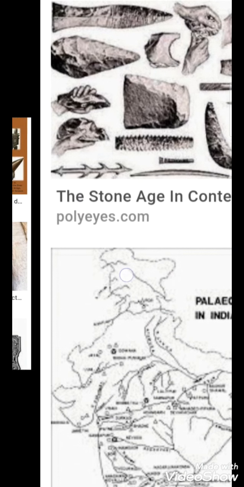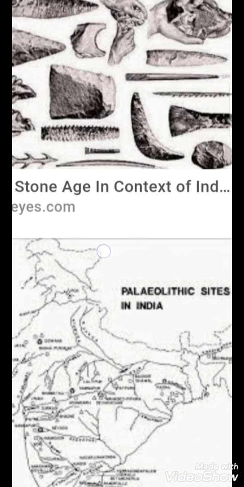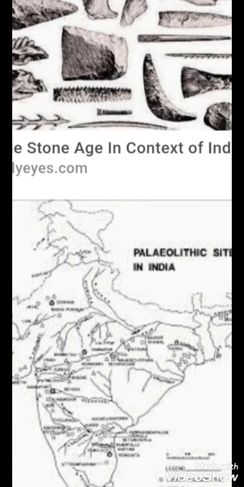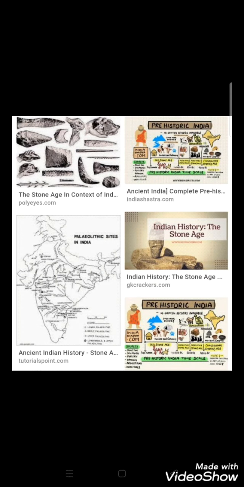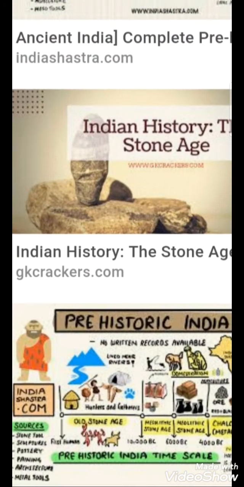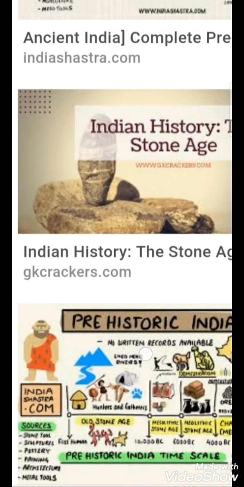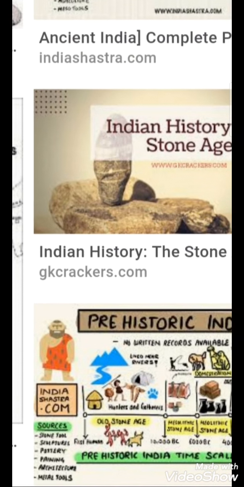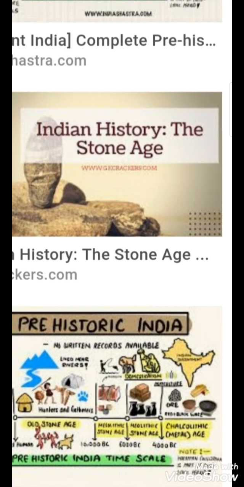In the Old Stone Age, they used rough stone, and they did not know about pottery and agriculture. But in the New Stone Age, they used a refined, very polished style of implements and weapons. And with these weapons, they cultivated land, used pottery and domesticated animals.